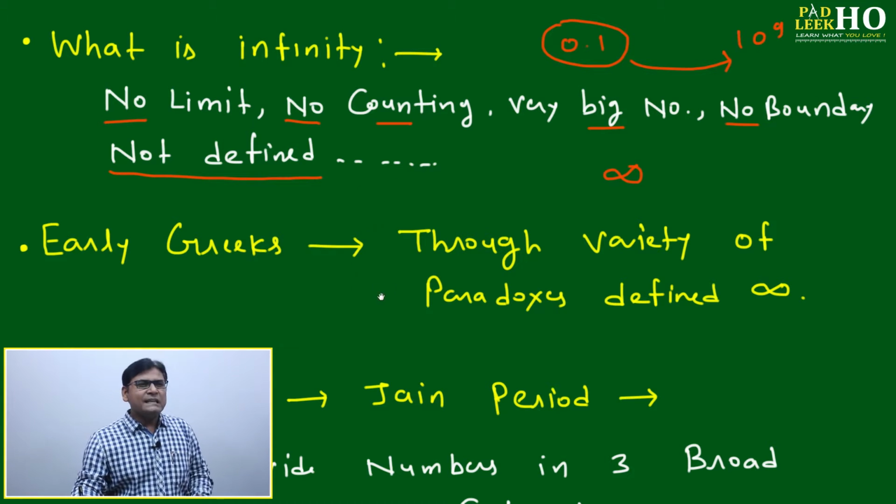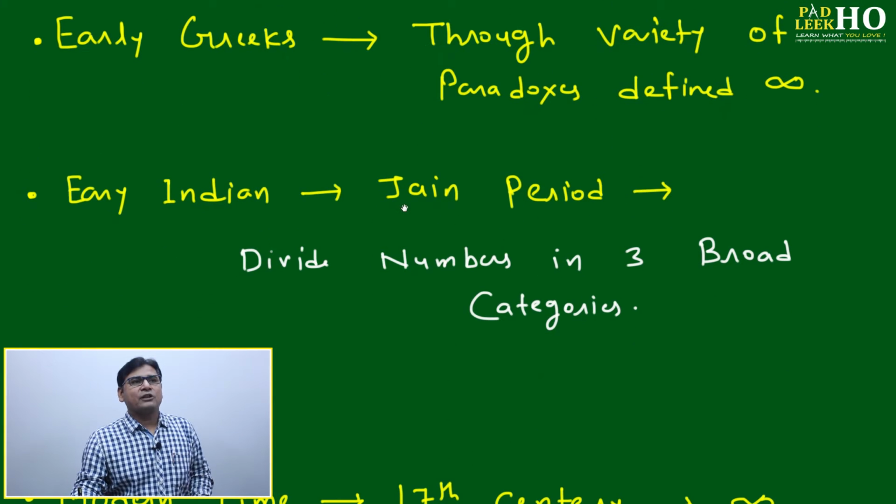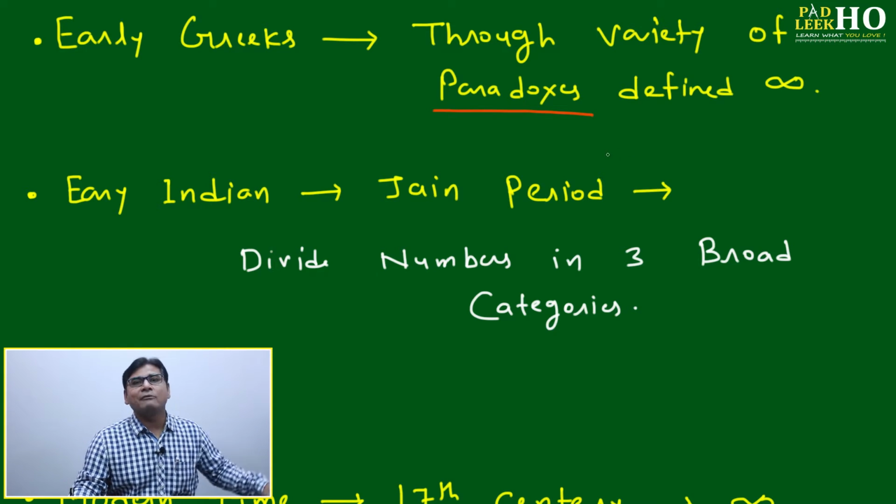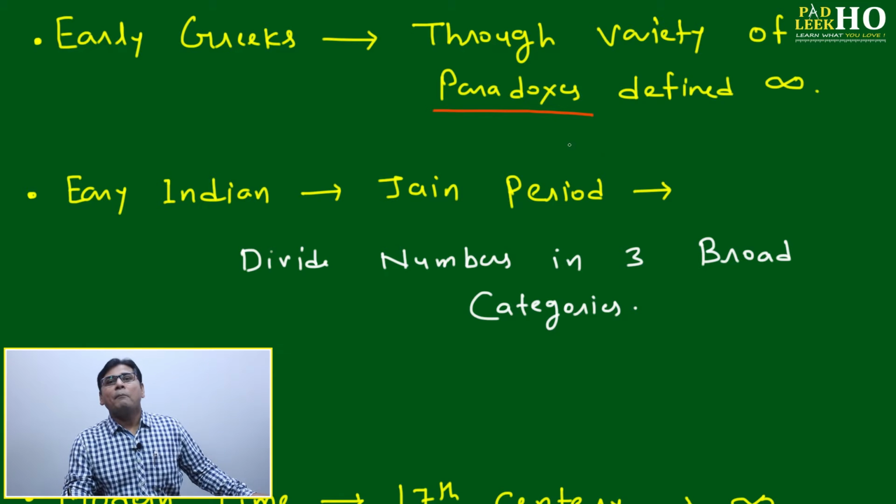Let's go a little bit into the historical perspective of infinity. Early Greek people, scientists and philosophers tried to understand infinity through various paradoxes. I'm not going into the detail of these paradoxes and how they defined them step by step, because that is not part of our syllabus.